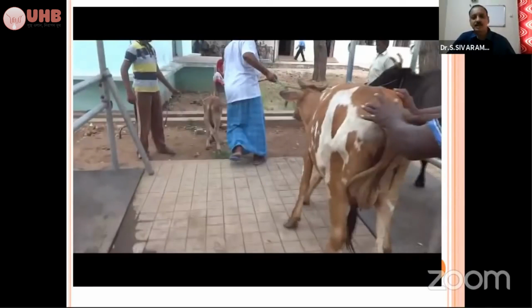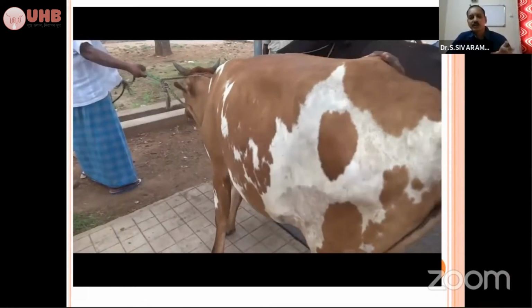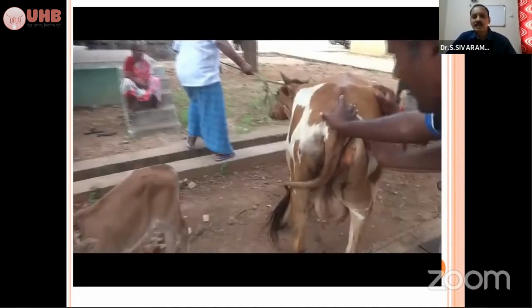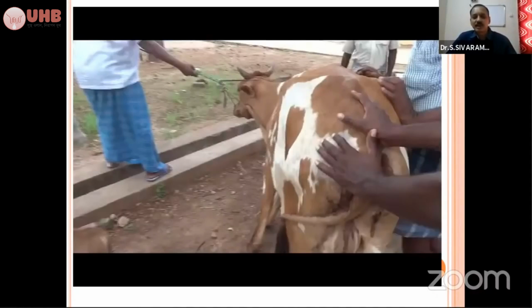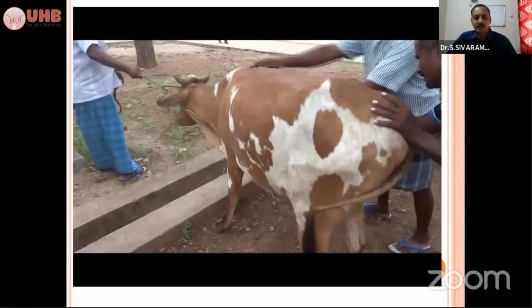So this is another one. In this animal, the owner is pulling the animal. It is reluctant to walk. A normal animal, when pulled, will walk freely. Some animals, when you are putting them in the travis, are reluctant to walk. That is an entirely different thing. See, this animal is reluctant to walk. This is also a type of ketosis case.